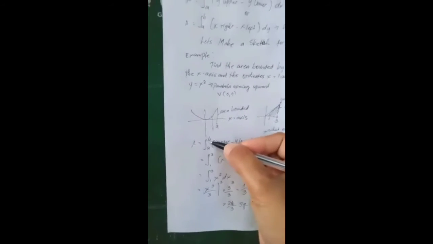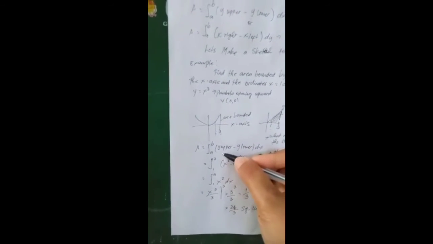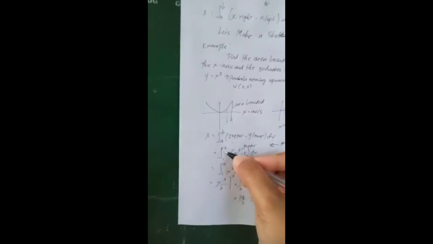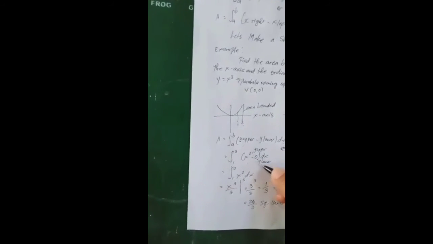So, A is equal to the integral from a to b of y upper minus y lower dx. The limits are 1 to 3. The upper is x squared minus 0 dx, where 0 is the y lower.